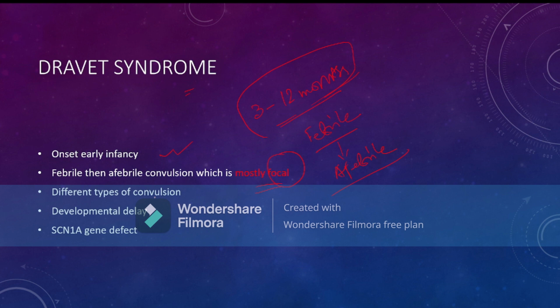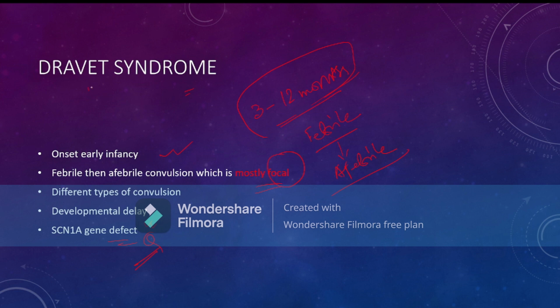After focal seizure, there may be clusters of seizures like atonic, tonic, clonic, or other types of seizure, occurring every month or 2-month interval, and the child has developmental delay. The gene mainly causing Dravet syndrome is the SCN1A gene. So it is an all India MCQ.